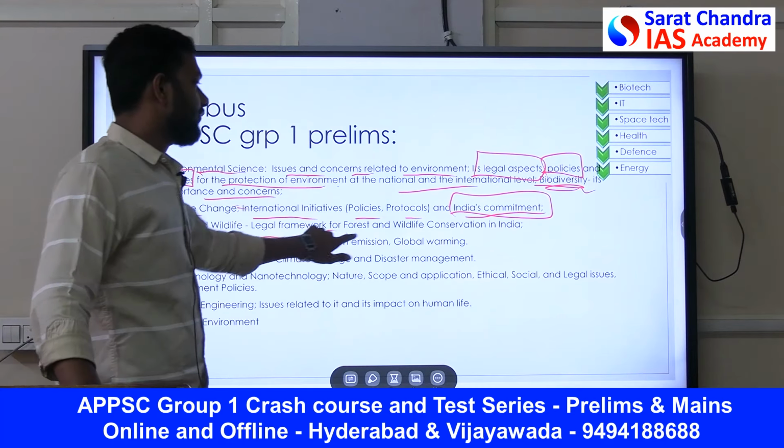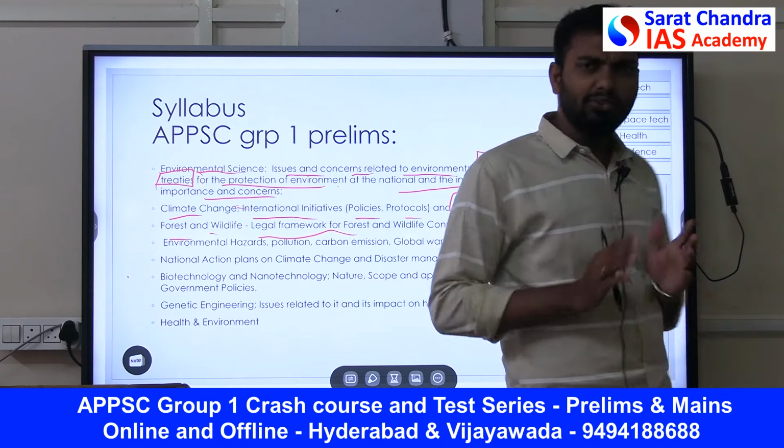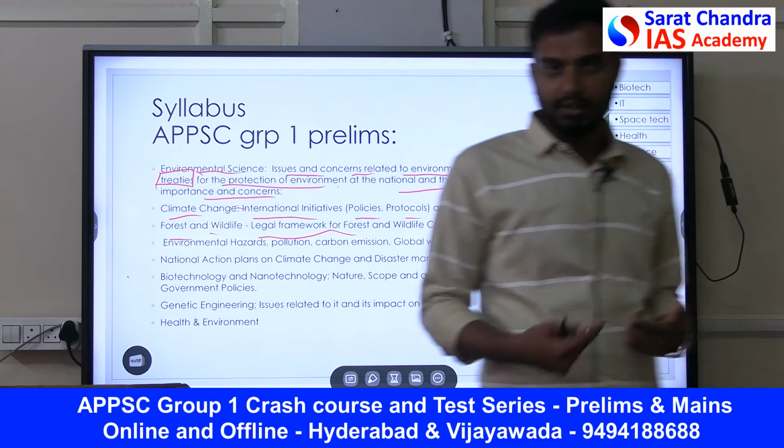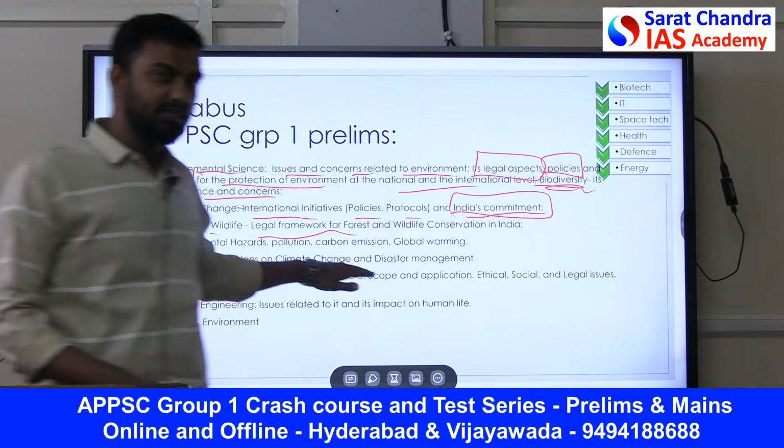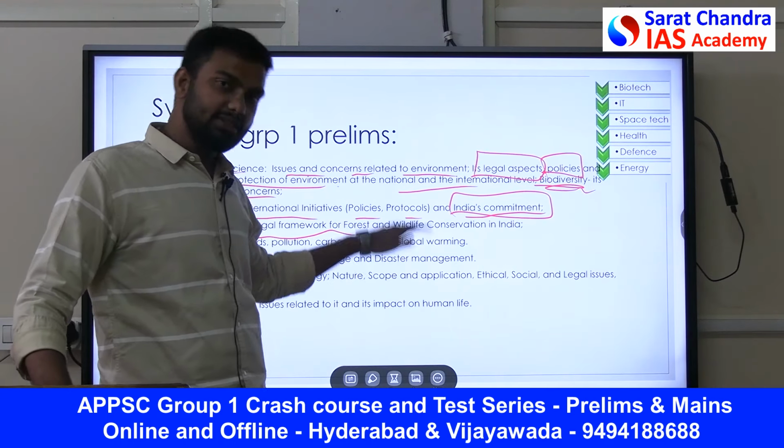Next thing, forest and wildlife. So legal framework for forest and wildlife conservation. Again, when it comes to legal framework, you have to understand there are only 4-5 acts. So if you read the 4-5 acts, there is a lot of scope, you will get this question correct. So question vasthe thappayye chance chala takkuva annamata.